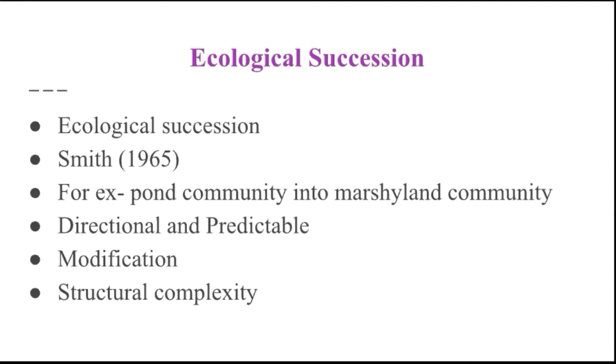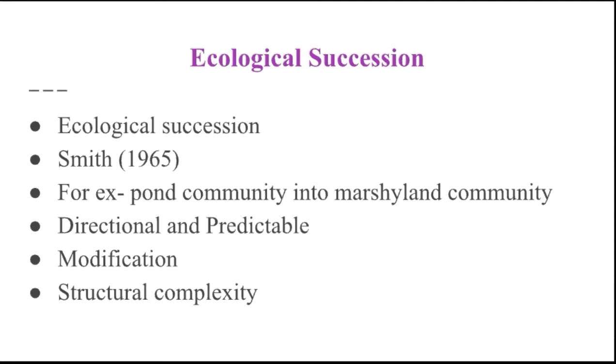The diversity of species tends to increase with succession, but the microorganisms and heterotrophic animals reach their maximum diversity in the later stage of succession. So diversity generally tends to increase with succession, but microorganisms and heterotrophic animals reach maximum diversity in a particular period of succession. That is ecological succession.